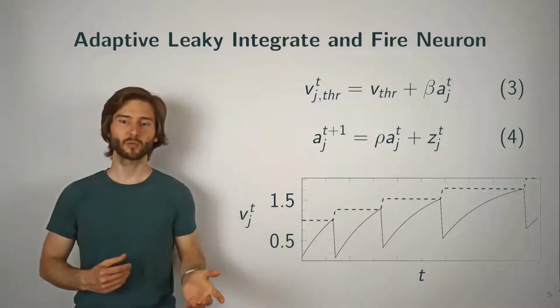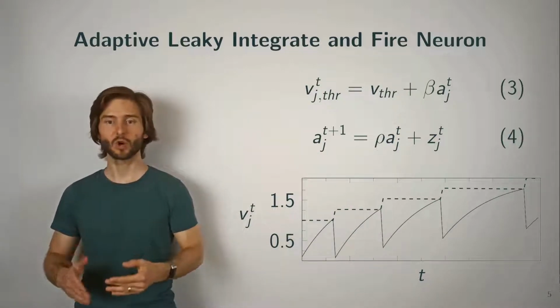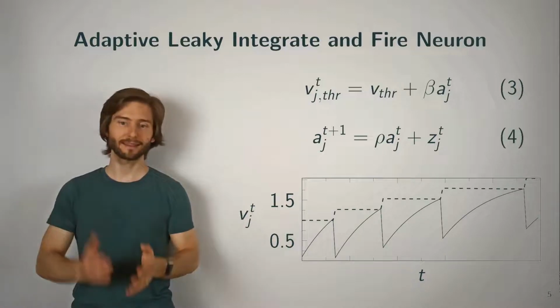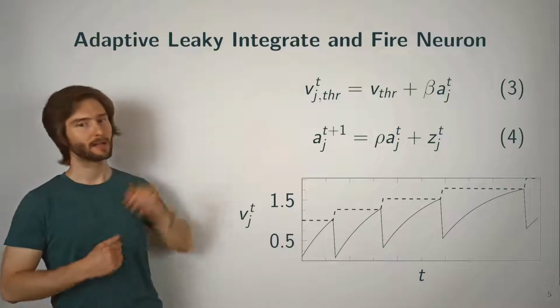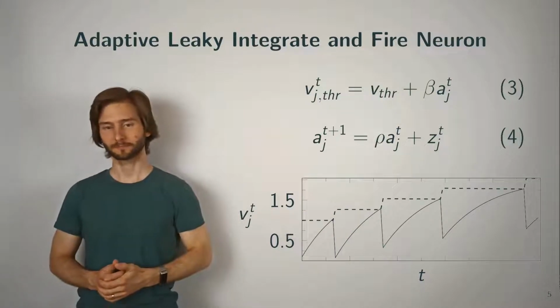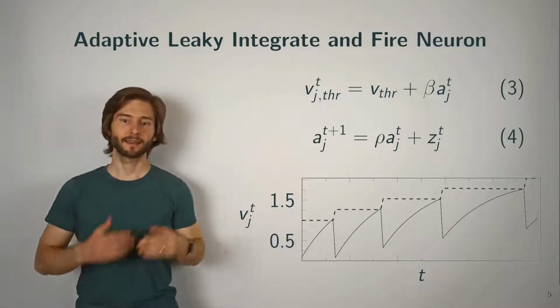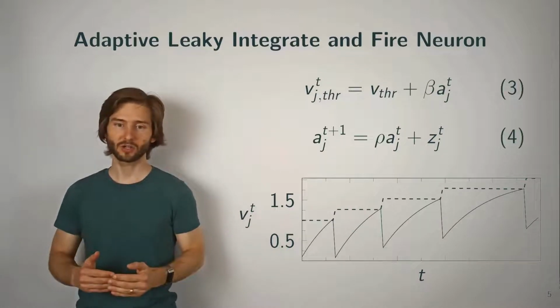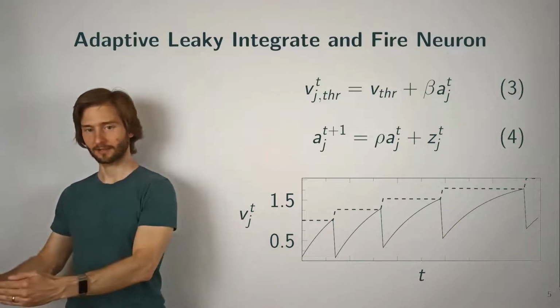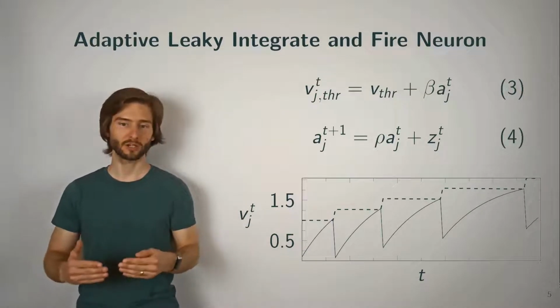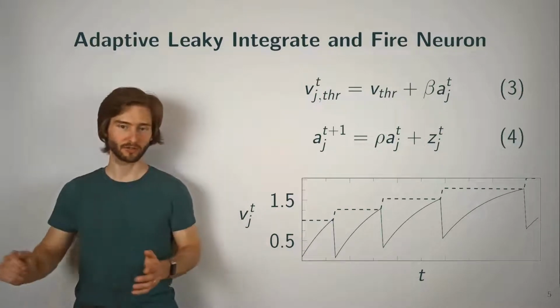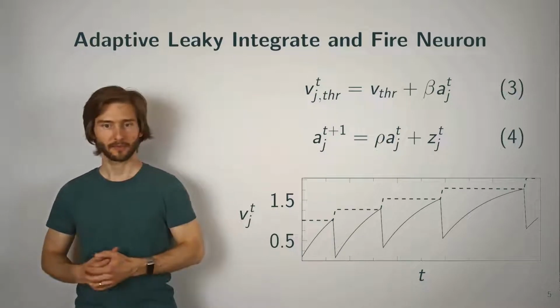And here we first compute a low-pass filter of the neuron's own spike train and then add the value of this filtered spike train multiplied with the constant beta to the base threshold. And this then increases the neuron's threshold after each spike. And so with no further activity, the neuron's threshold then decays back to the base threshold.